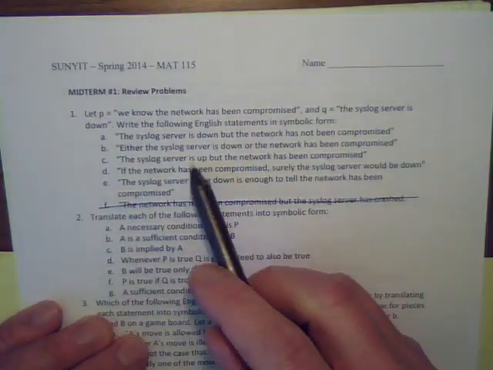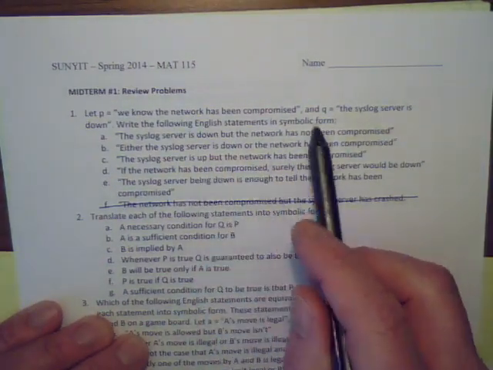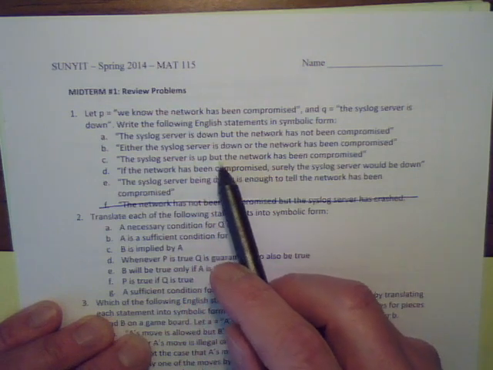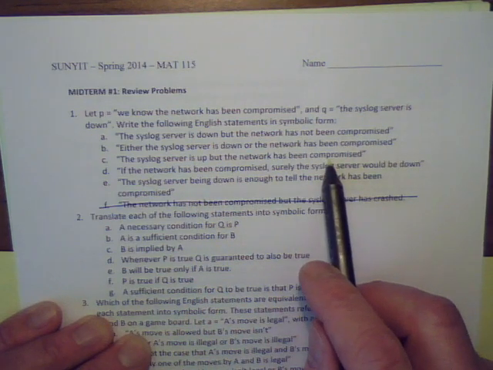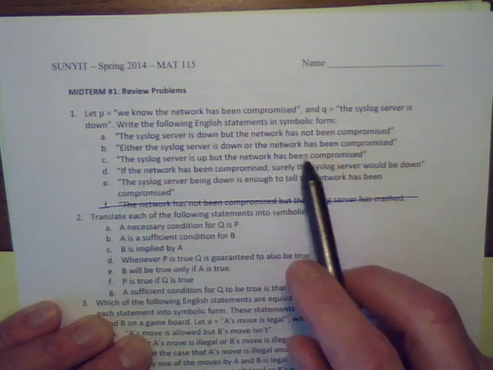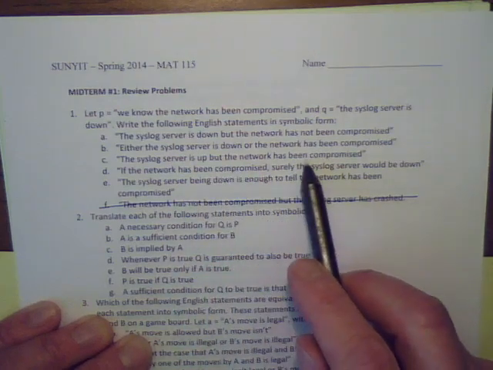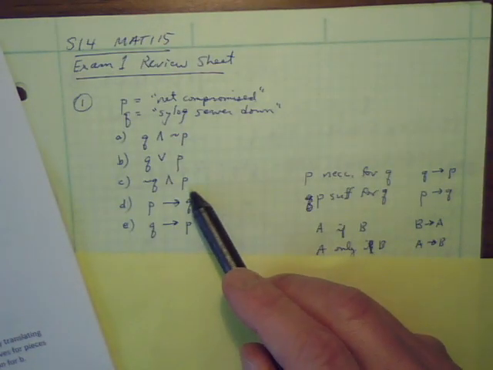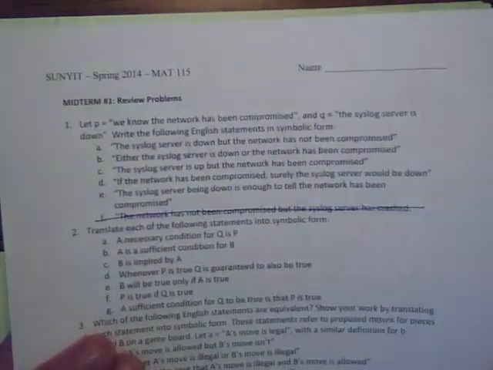Part C, the syslog server is up, and so that is a not Q, but the network has been compromised. That's bad for the network, so that's P. So not Q and P. Not Q and P is the answer for C.